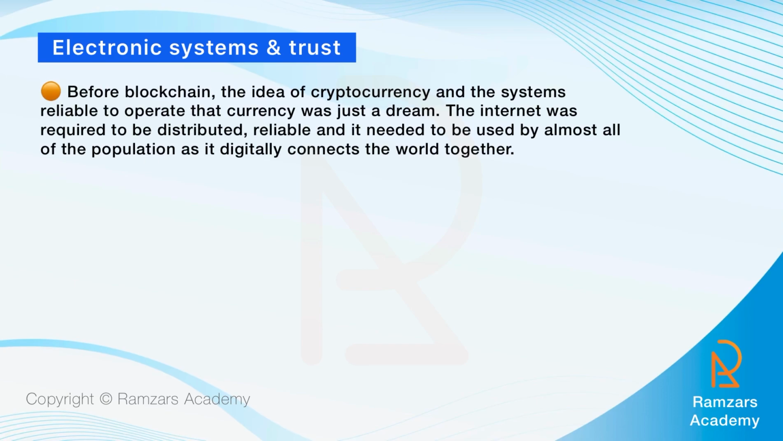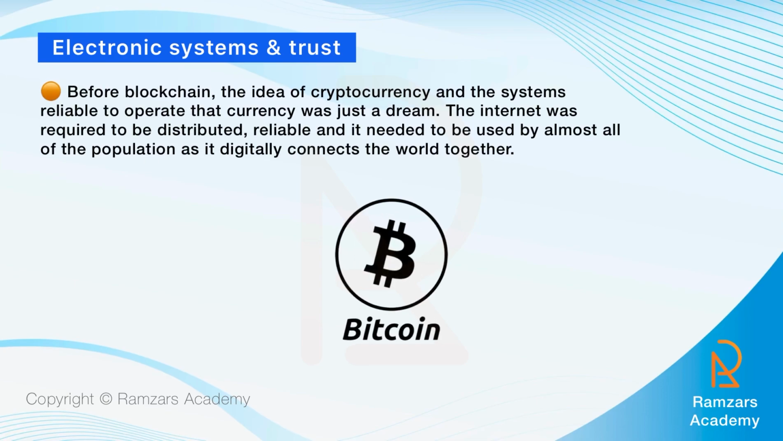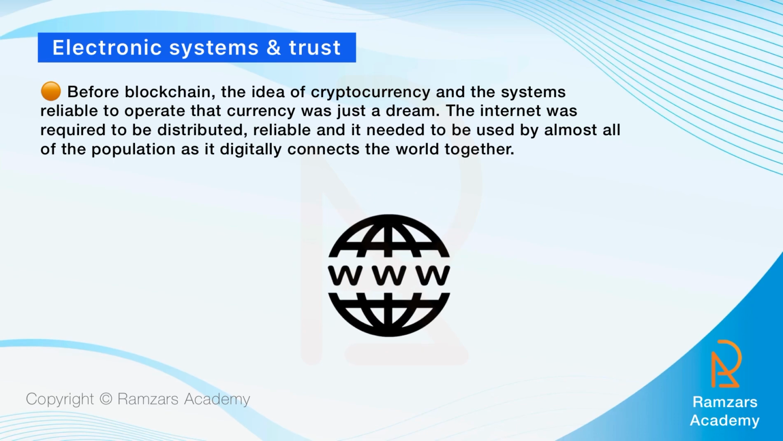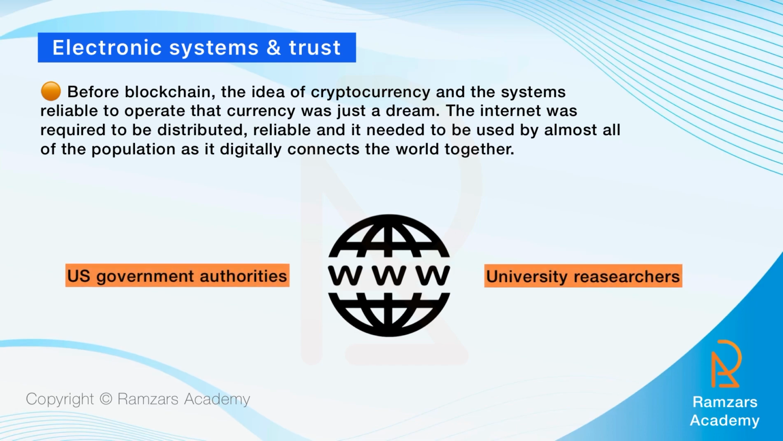Before blockchain, the idea of cryptocurrency as a reliable system to operate a currency was just a dream. The internet was required to be distributed and reliable, and it needed to be used by almost all of the population as it digitally connects the world together. The internet at the infant stage was just a simple and small network, which was only used by university researchers and US government authorities to share information digitally.